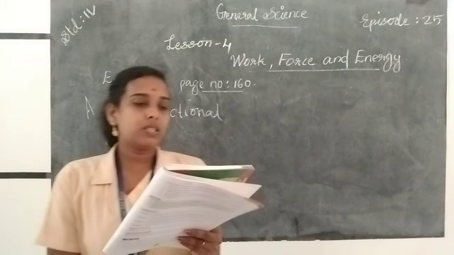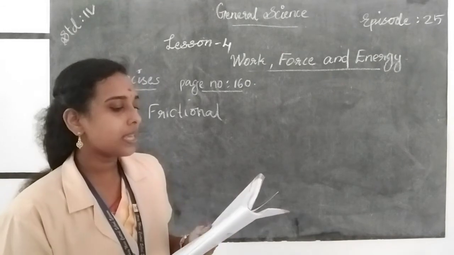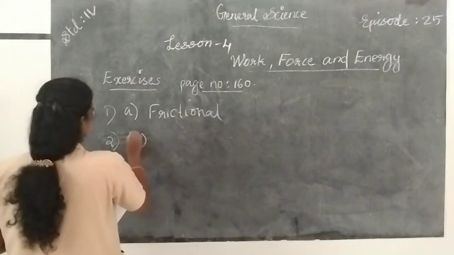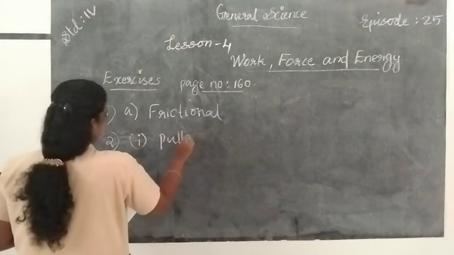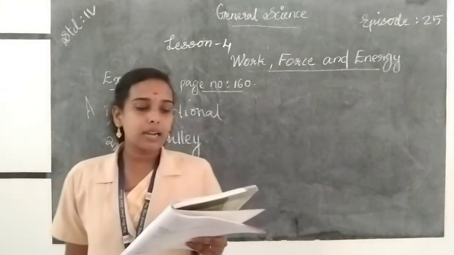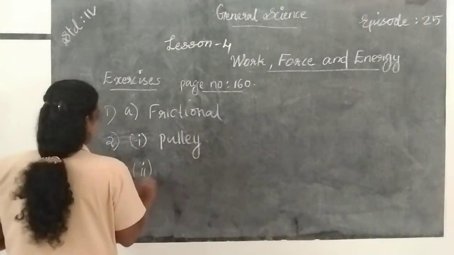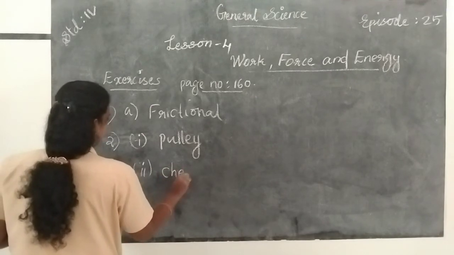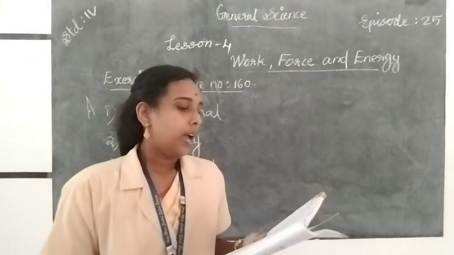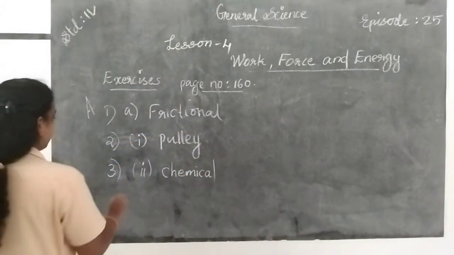Second question, which of the following machines can be used to draw water from a well? We use a pulley to draw water from a well. So the answer is option A, pulley. Then the third question, green plants convert solar energy into chemical energy. Option B, chemical energy. And fourth question, tools make work easy. So option B, easy.